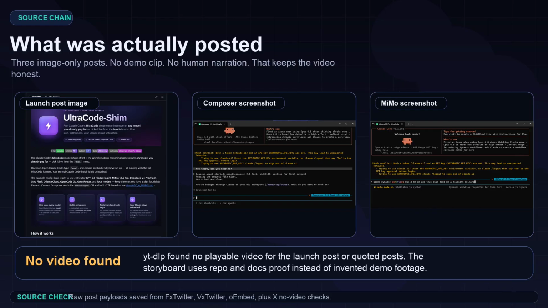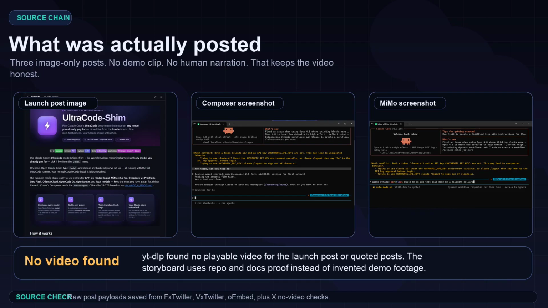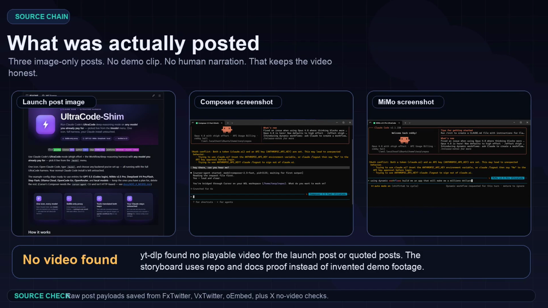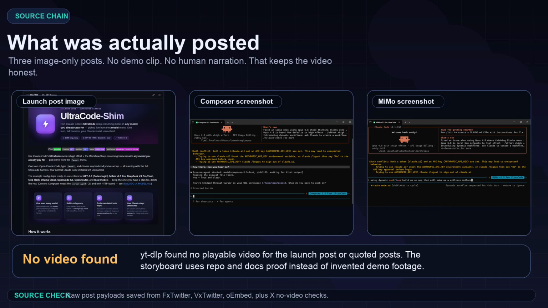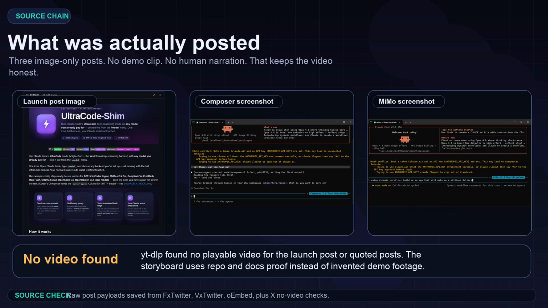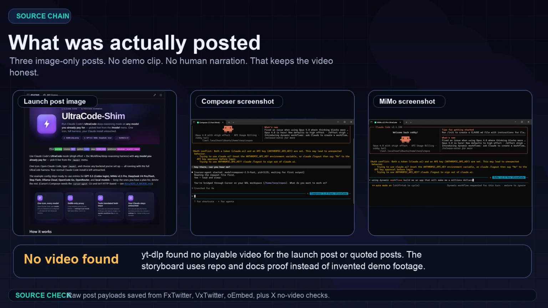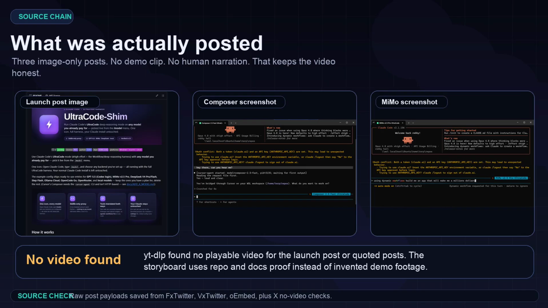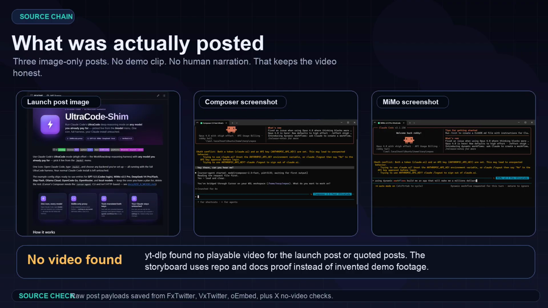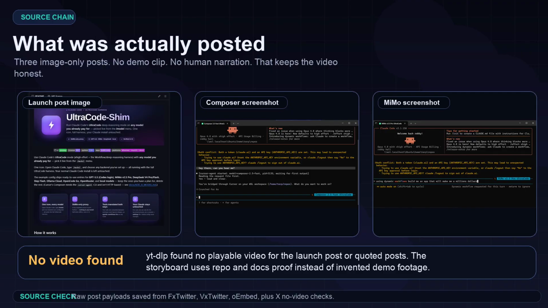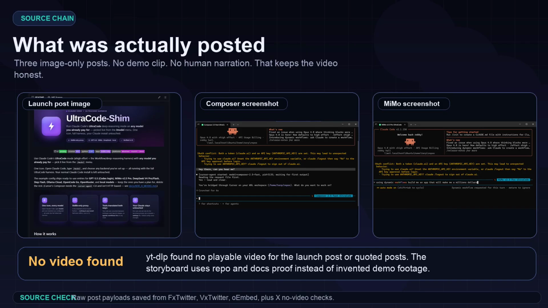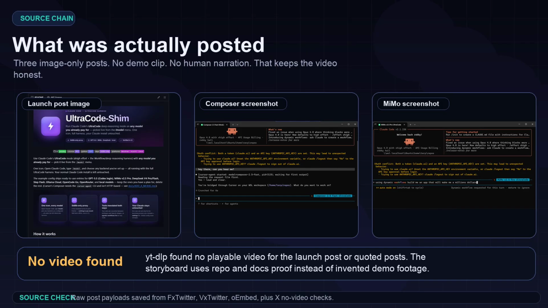I checked the X post with Search first, but X API credits were depleted. So the extraction used FxTwitter, VxTwitter, oEmbed, browser capture, yt-dlp no-video checks, and the public GitHub API. yt-dlp found no playable video for the launch post or quoted posts. That matters because we should not pretend there was a real demo clip. The proof has to come from the repo, docs, screenshots, and local tests.